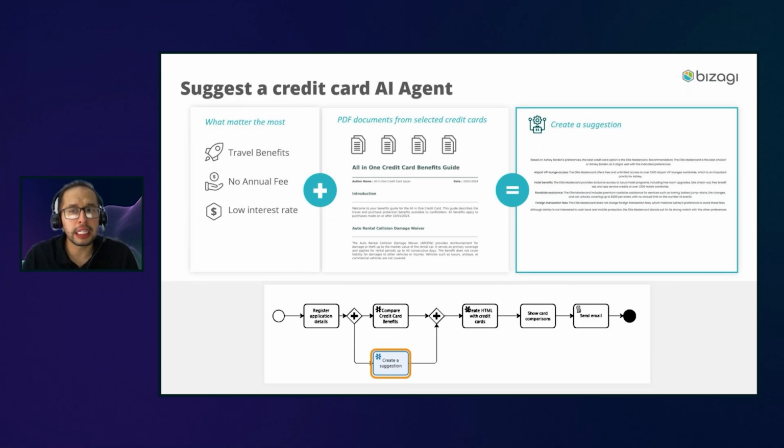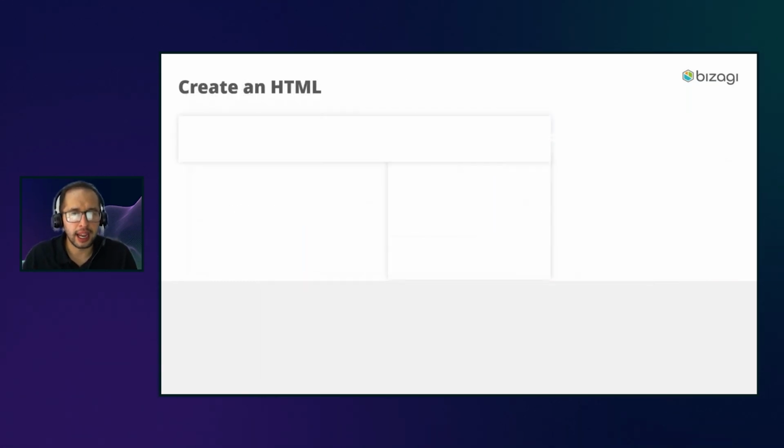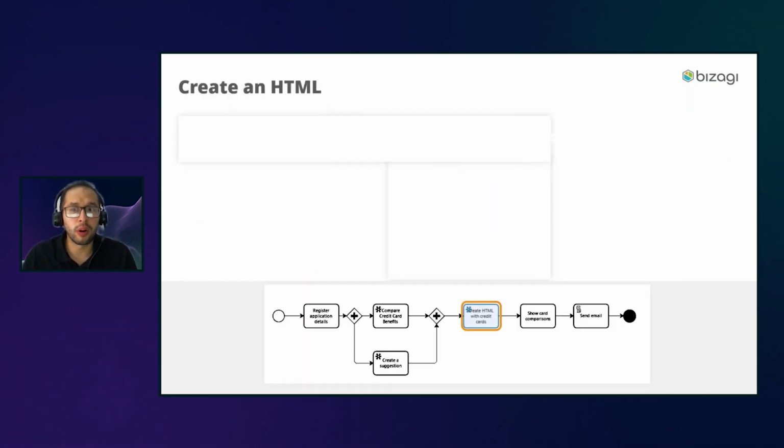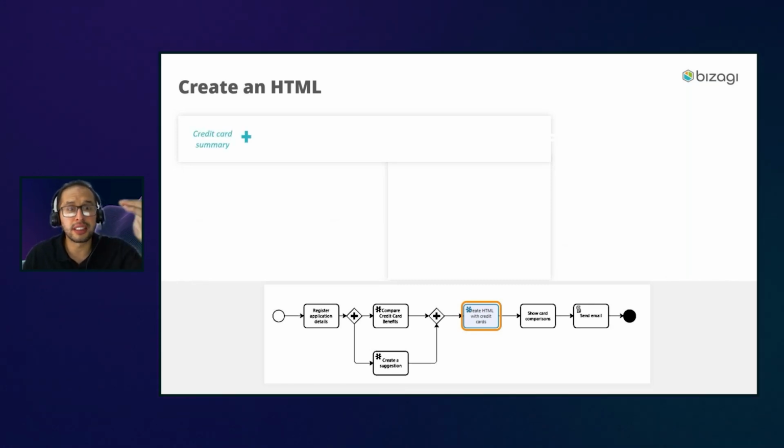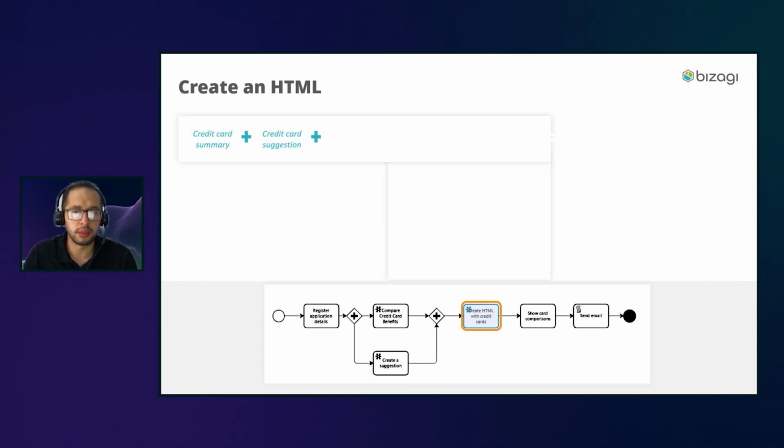And then finally, we have the next AI agent, the one that takes this information. It takes the credit card benefit summaries, the table with all the benefits of the credit cards we selected, plus the suggestion of which credit card we have to offer to this customer, plus what is the most important thing to the customer. Why?